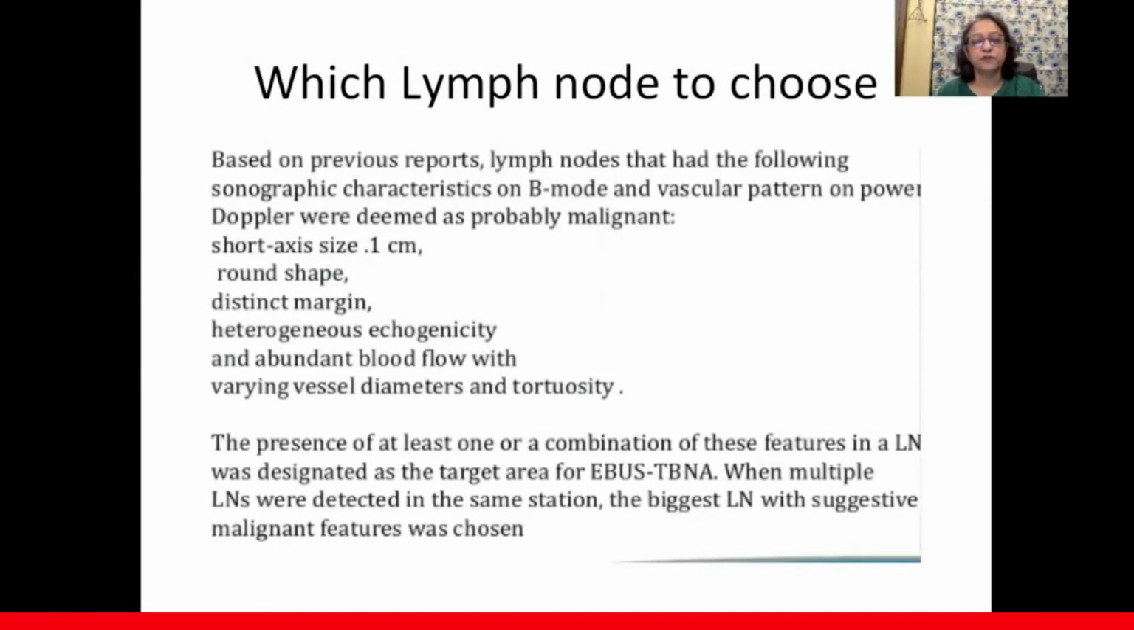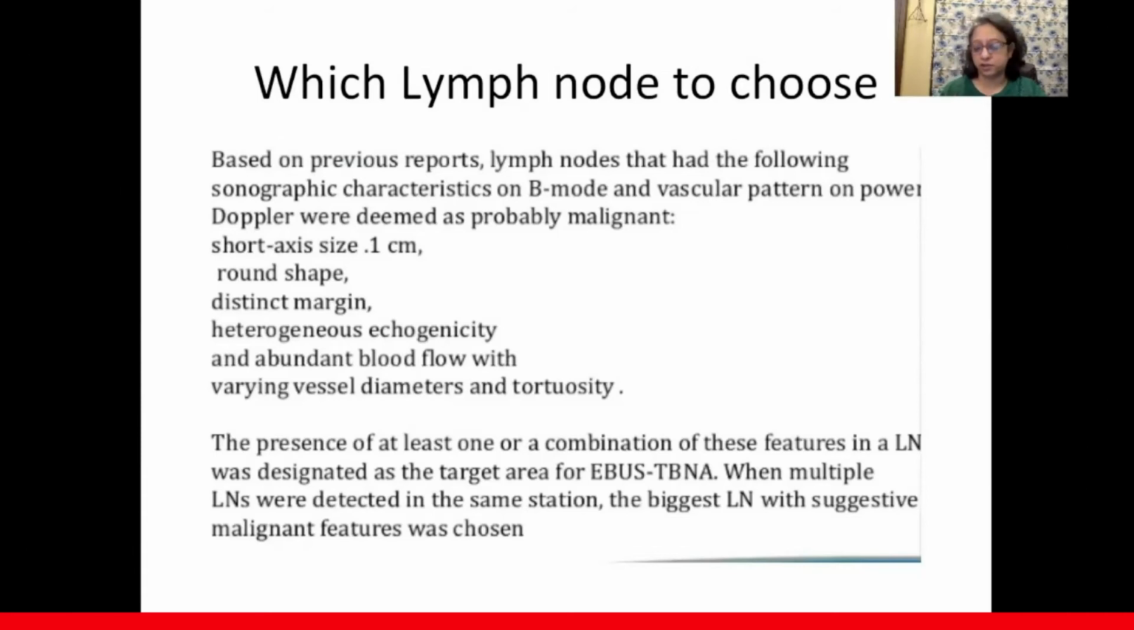So previous reports have shown that lymph nodes which have the following sonographic characteristics on B mode and vascular pattern were deemed as probably malignant. So if you see a node which in short axis is 1 centimeter or more, is round in shape, has distinct margin, has heterogeneous echogenicity with a loss of central hilar architecture, and abundant blood flow with varying vessel diameters and tortuosity. If there are more than 3 or 4 present, choose the one that is the largest, choose the one that looks rounded, choose the one that has more vascularity in it, and definitely your chances of yield will be increased.